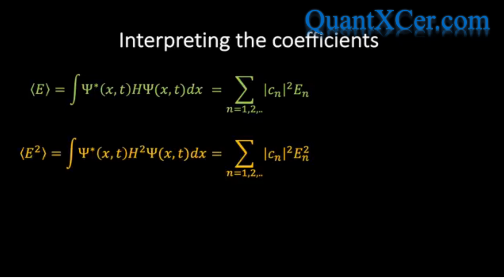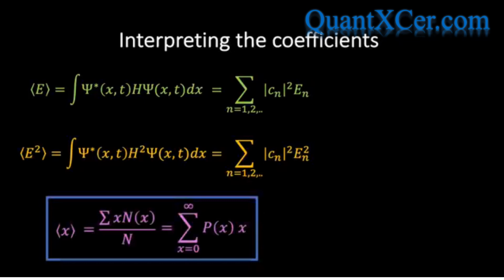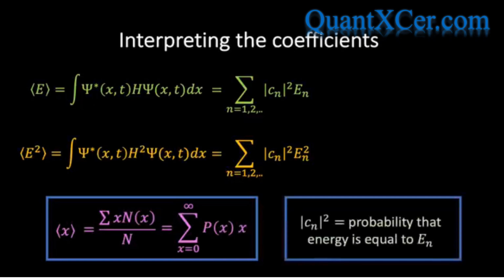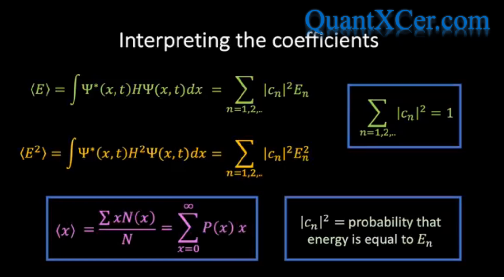If you recall from our discussion on probability theory, the expectation value of some variable x is given by the following expression. And if we compare this with our expressions for the expectation values of the energy and energy squared, we see that for a given value of n, the modulus squared of the coefficient represents the probability that a measurement of the energy will return the value E subscript n. And this fits perfectly with the normalization condition that we found earlier, which said that the sum of the modulus squared of the coefficients must be equal to 1. This is simply the statement that the sum of the probabilities of measuring each energy state must be equal to 1.